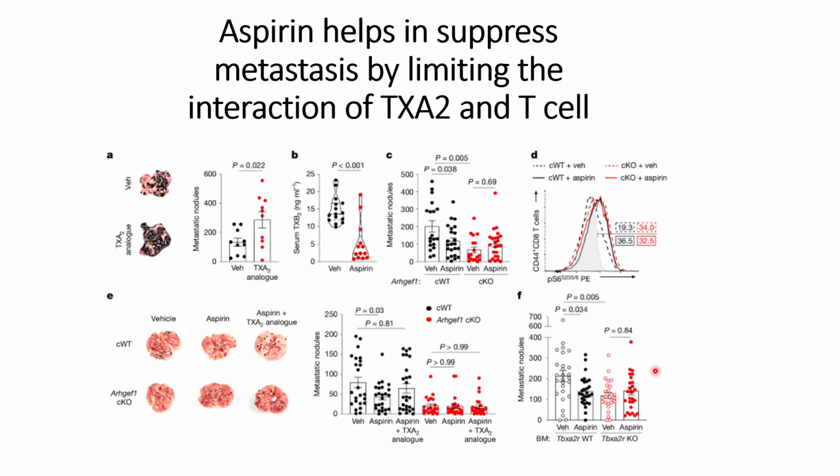pathway also plays a role along with the ARF-GEF1, as this TP signaling pathway is downstream of this ARF-GEF1 that we have discussed in the previous videos, and that also plays a role towards the metastasis of the cancer cells, and its inhibition or knockout will cause suppression of the metastasis. So I hope you understood how aspirin plays a role towards the suppression of the metastasis by limiting the interactions of TXA2 and T cells.